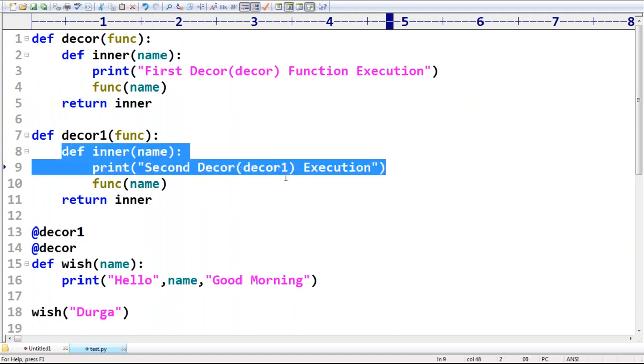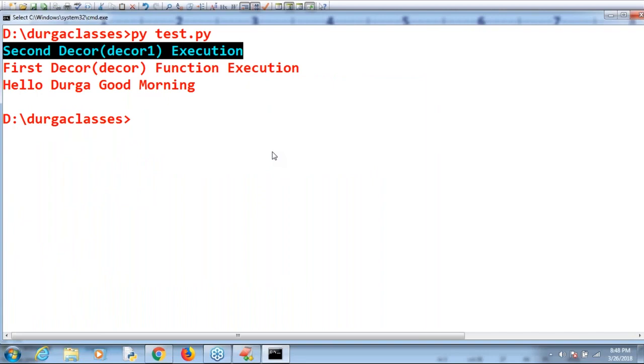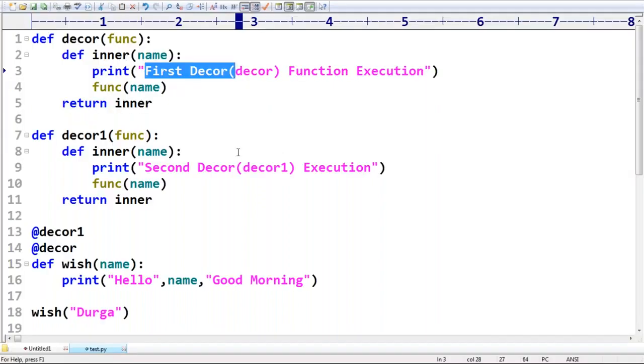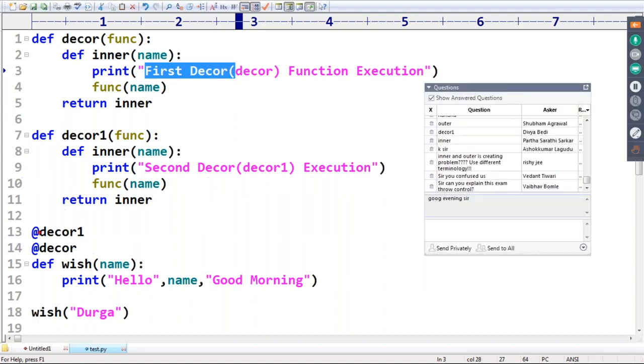Sir, don't get confused. This one only. Next, after that, what is the next one executed? At the rate decor is nothing but first decor got executed. So don't get confused. Remember that. Take very special care about this terminology, sir. It's always going to be considered from top to bottom.